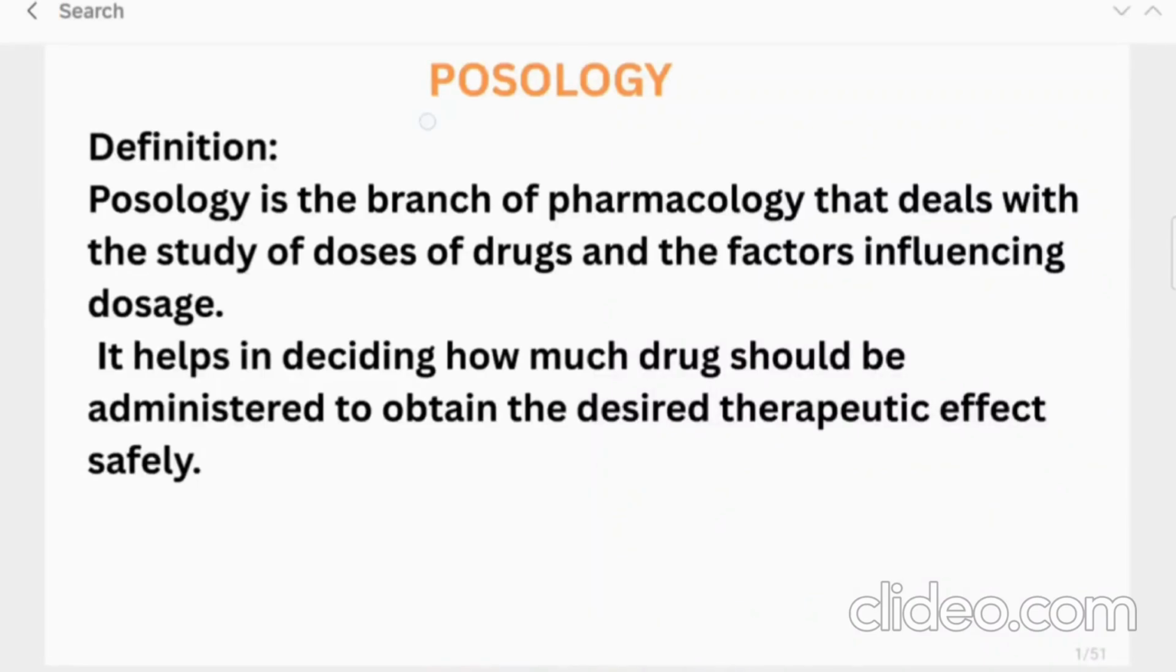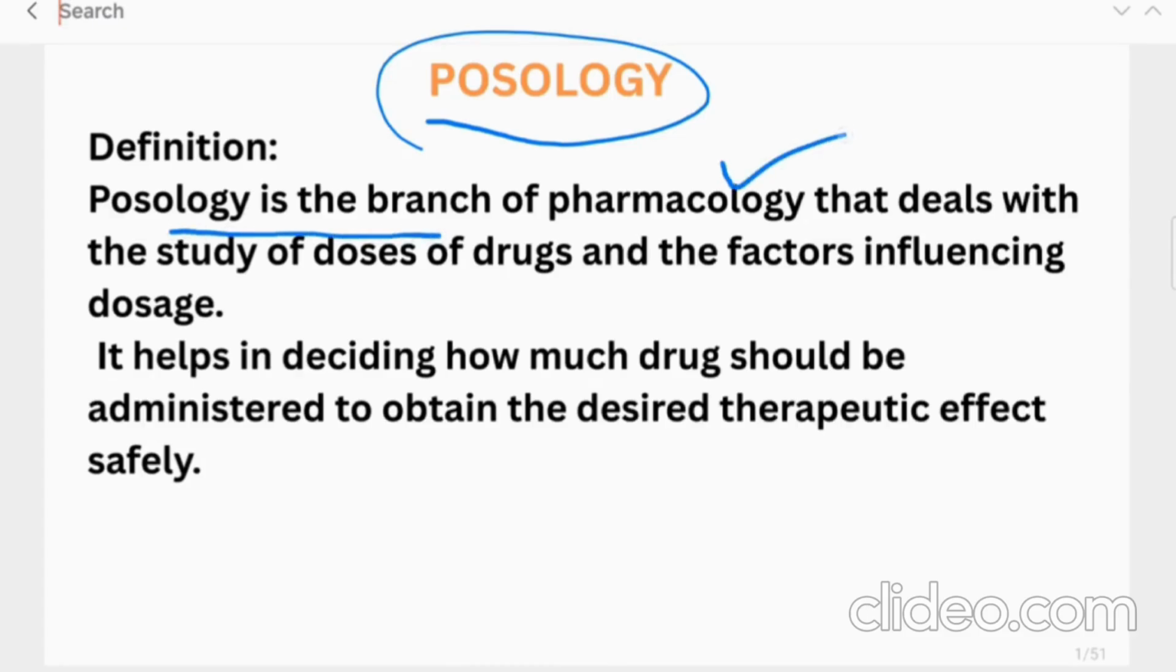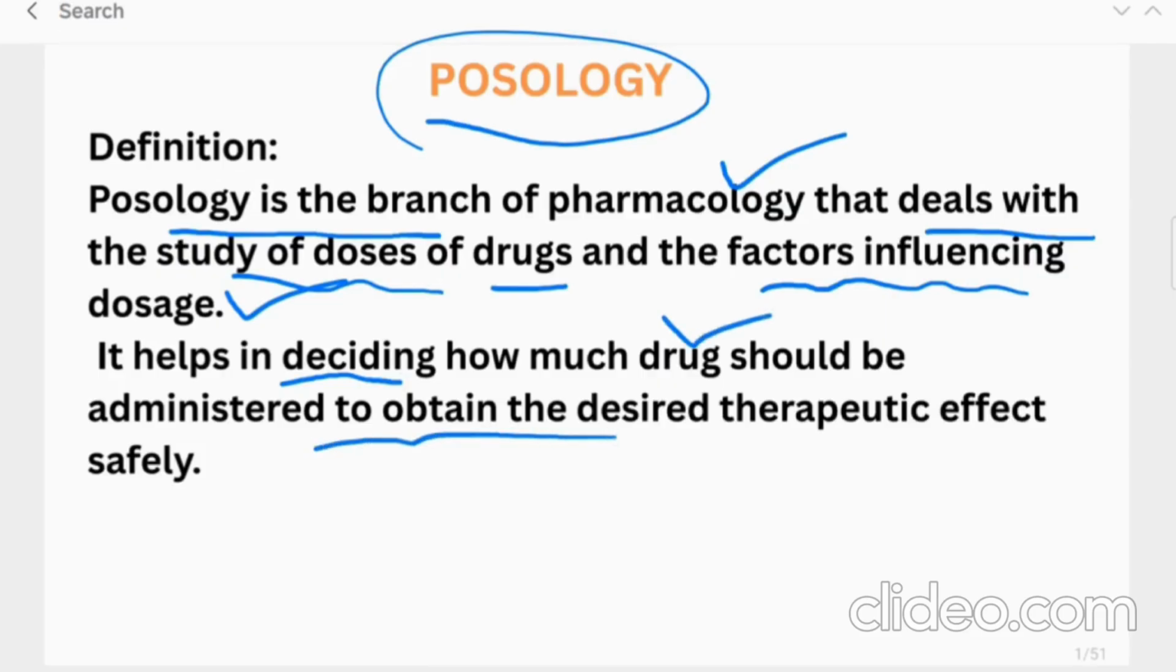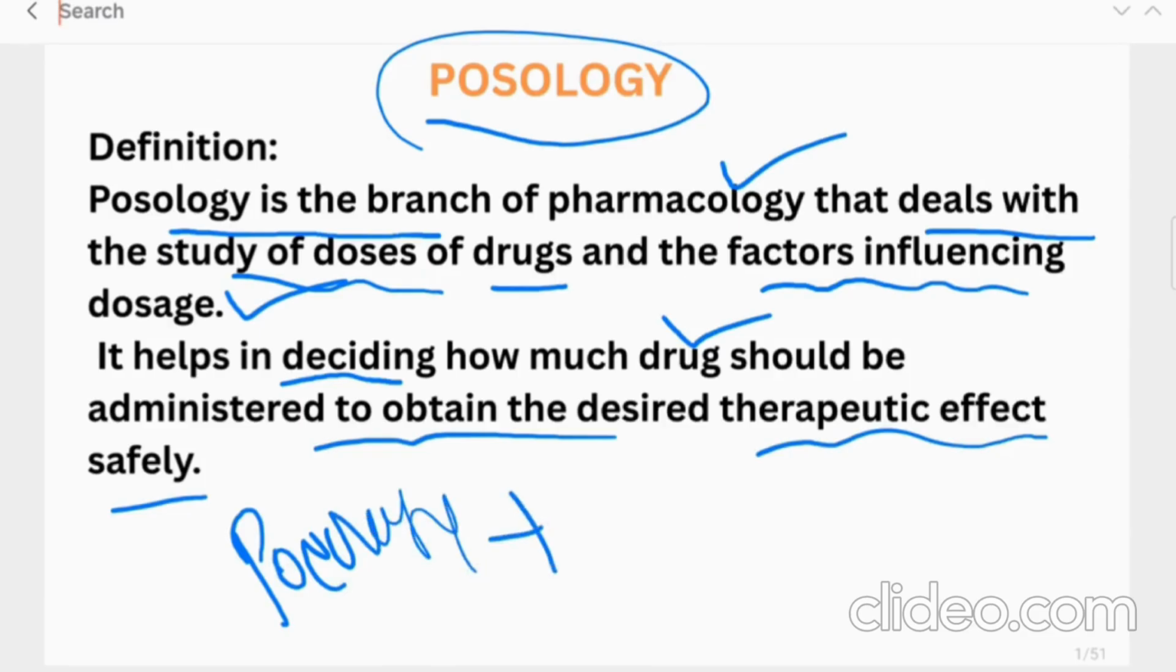Posology is defined as a branch of pharmacology that deals with the study of doses of the drugs and the factors which are going to influence the dosage. It helps in deciding how much drug should be administered to obtain the desired therapeutic effect. In short, we can say posology is a branch of pharmaceutical science which mainly deals with the dosage of the drug.